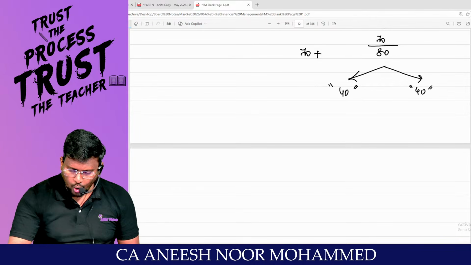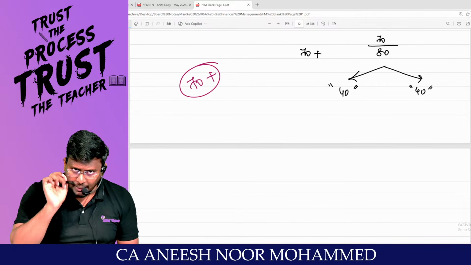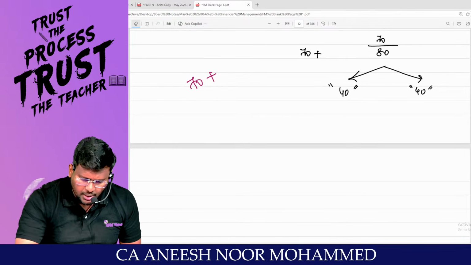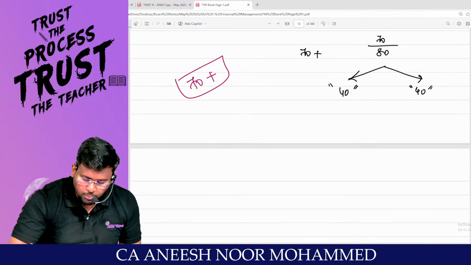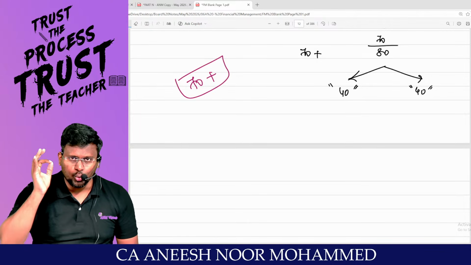So I'm wishing you all the very best to try to score 70 plus. If you are properly planning, this is very much possible. And if you are able to get 70 plus in costing, then group 2 itself will be a cakewalk. So be yourself, try to write properly.